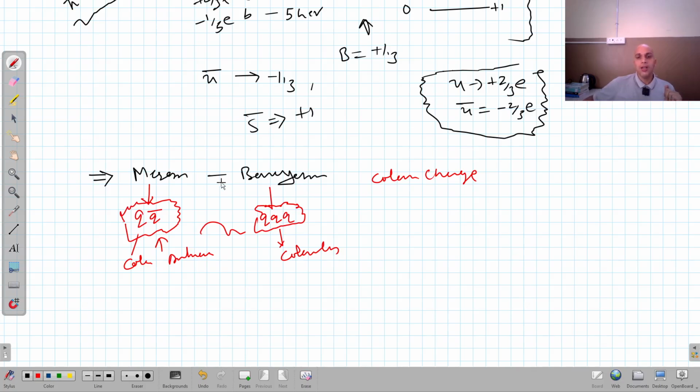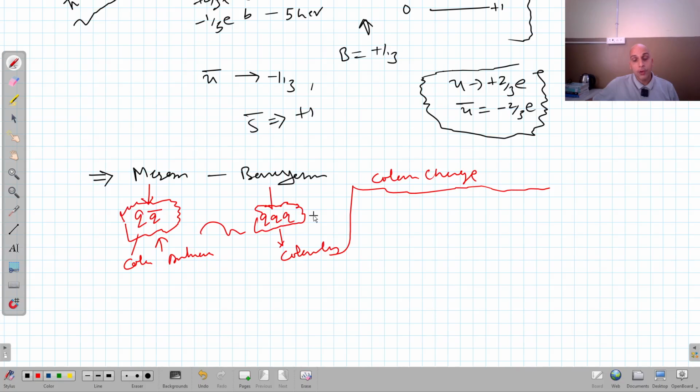Now I am coming to the important part that is usually asked in the examination, that is the quark content of different elementary particles, right? So we know very well that a meson consists of a quark and anti-quark, whereas a baryon consists of 3 quarks.